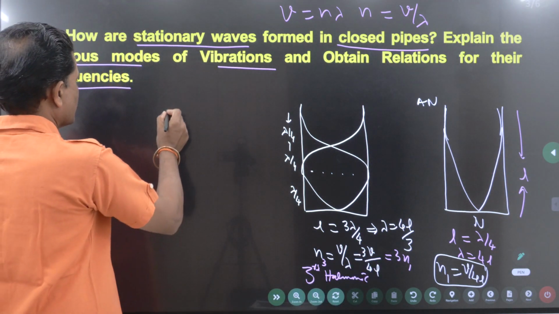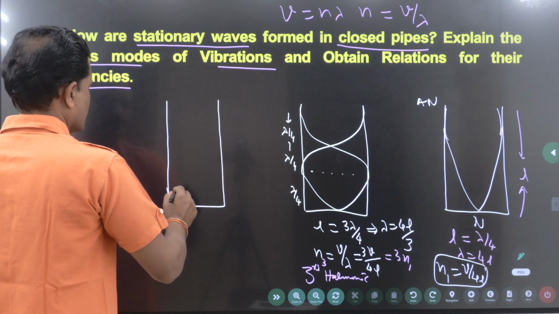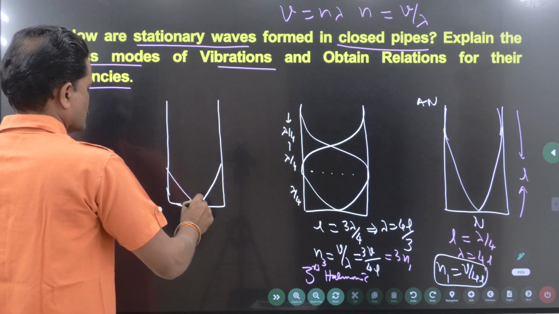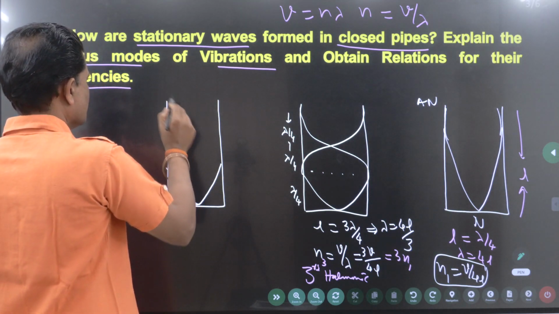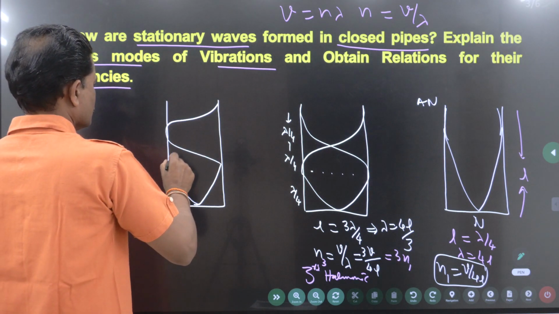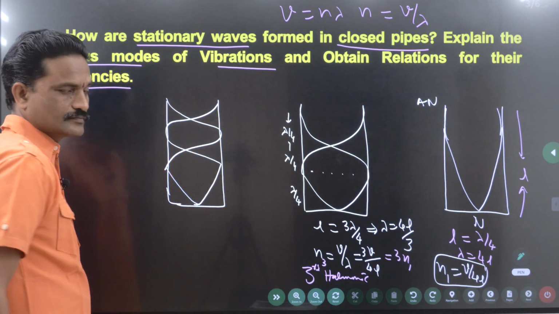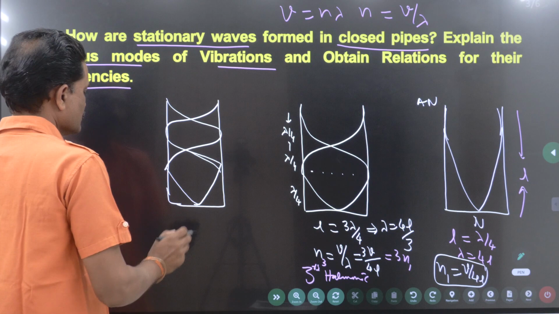Now another diagram. So here you should have a node. Here you should have antinode. So you have to increase the number of loops. Is this clear? Right. Like this.